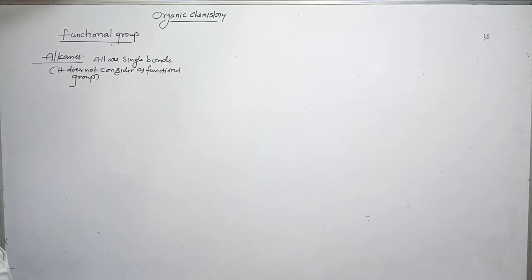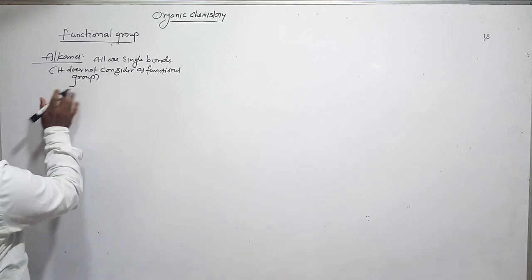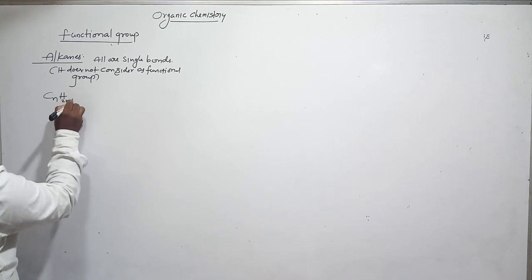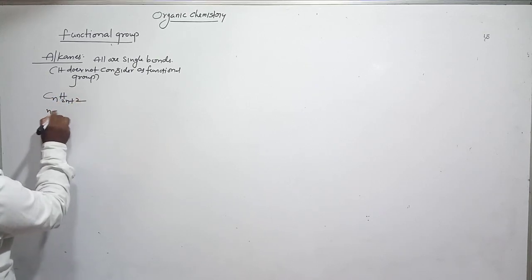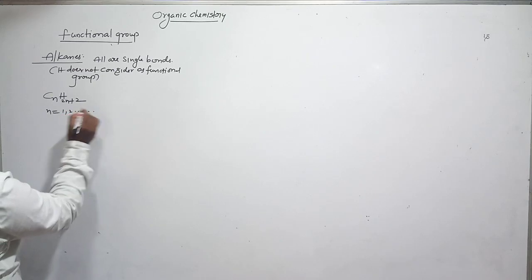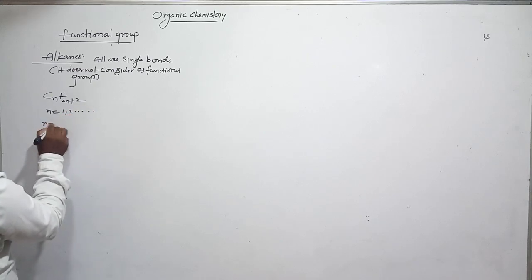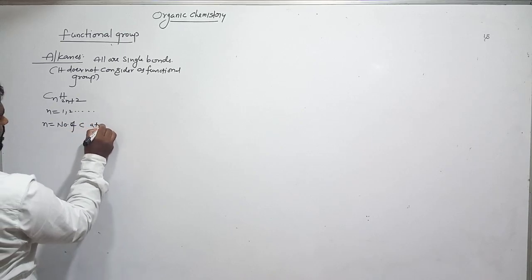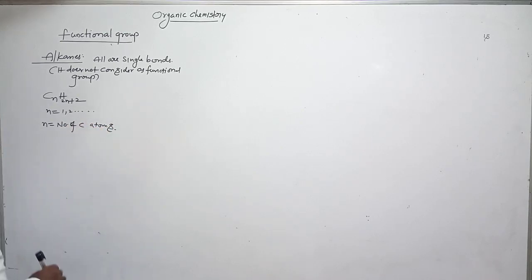Alkanes are not a functional group. What is the general formula? CnH2n+2, where n equals 1, 2, 3, and so on. Here n means the number of carbon atoms.